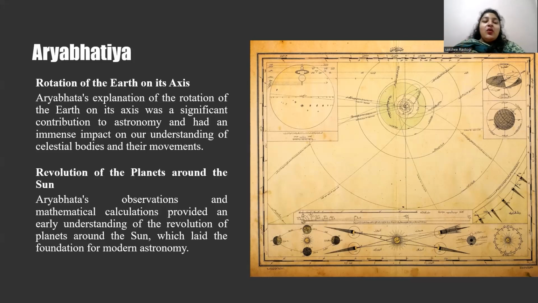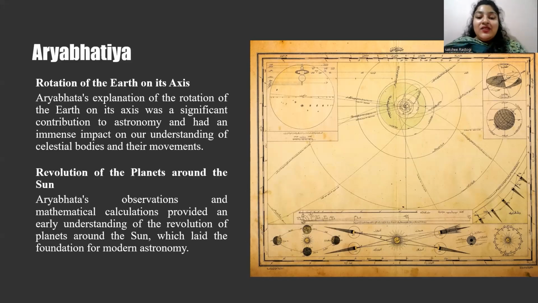He wrote in his book Aryabhatiya that the Earth, like a wheel, rotates on its axis, causing the appearance of sunrise and sunset. He also estimated the length of the Earth's rotation period to be 23 hours, 56 minutes, and 4.1 seconds, which is very close to the modern value of 23 hours, 56 minutes, and 4.09 seconds.